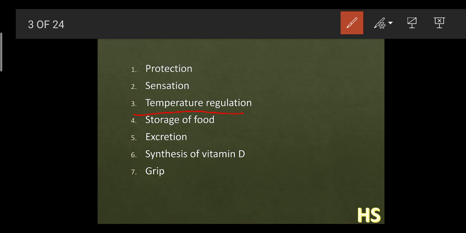It also helps in excretion. Many harmful substances like urea are very dangerous. We have already completed the digestive system, and we have studied in detail what urea is. So the skin also helps in eliminating water, salts, and a very limited amount of urea through sweating. Then it also helps in the synthesis of vitamin D.